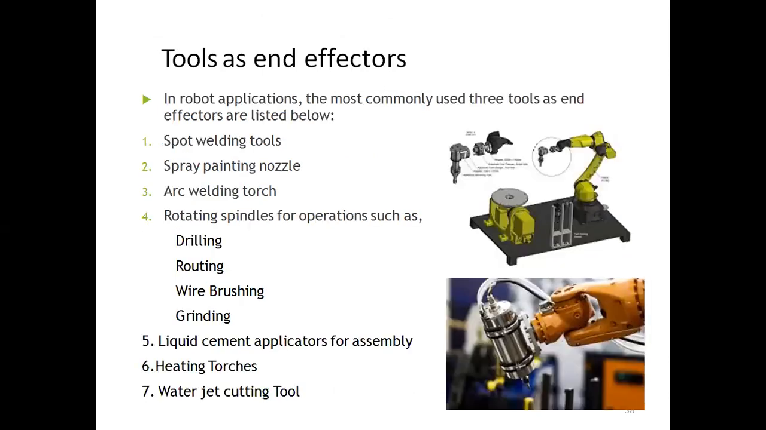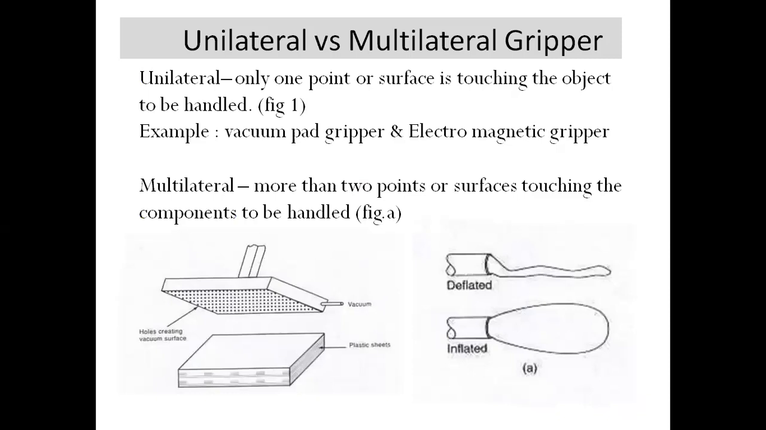Moreover, the time taken is reduced. In robot applications, the tools used as end effectors include the spot welding tool, spray painting nozzle, and arc welding torch. We also have rotating spindles for operations like drilling, routing, wire brushing, and grinding. Apart from that, we have liquid cement applicators for assembly, heating presses, and water jetting tools. And finally, we have unilateral or multilateral grippers.